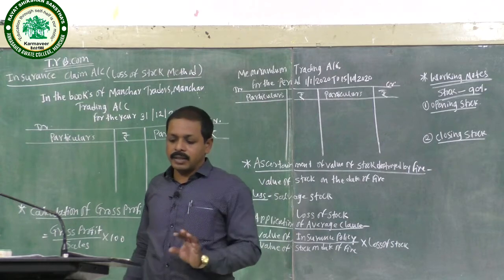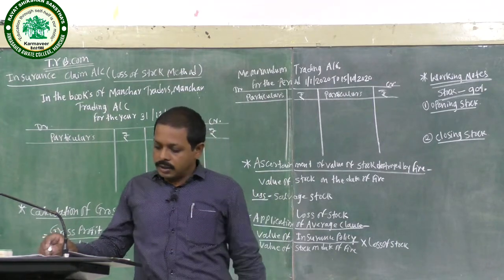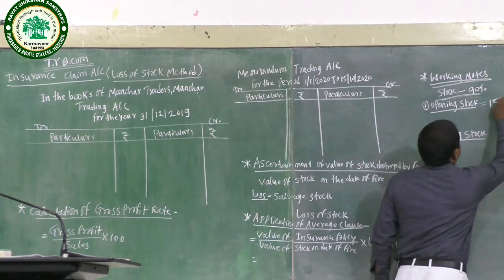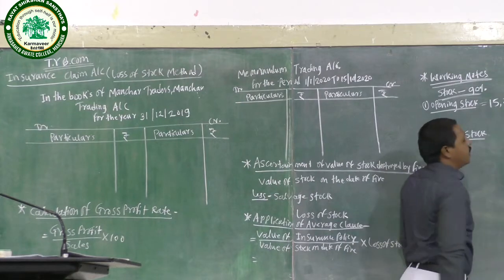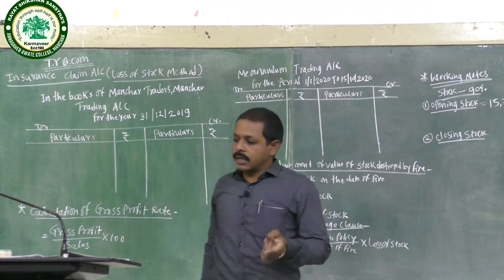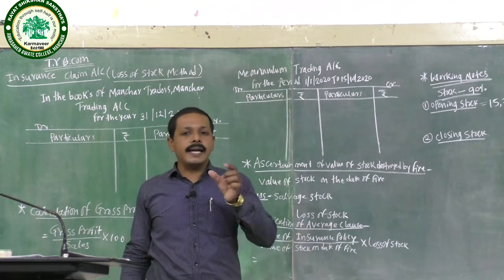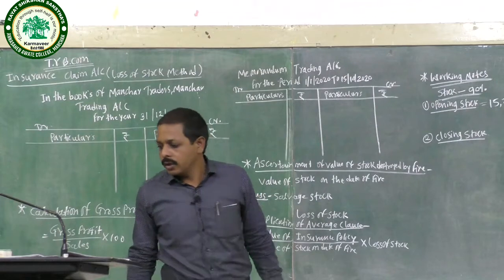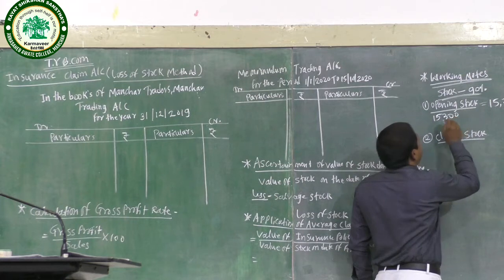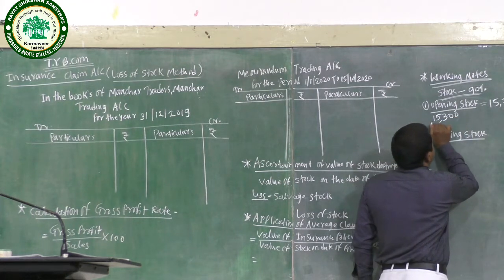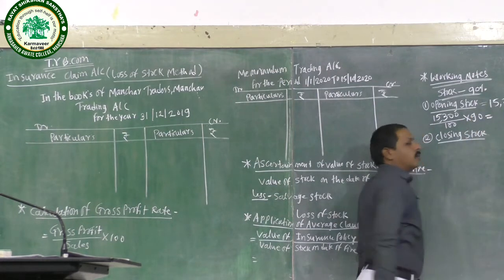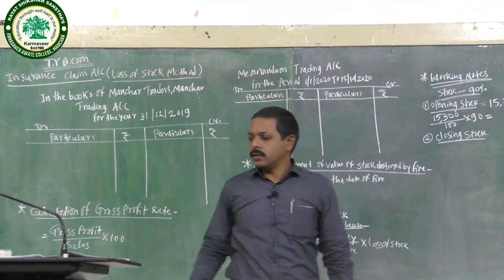In this problem the opening stock is 15,300. Calculated for the 90% of cost, 15,300 divided by 90 into 100 is equal to 17,000.